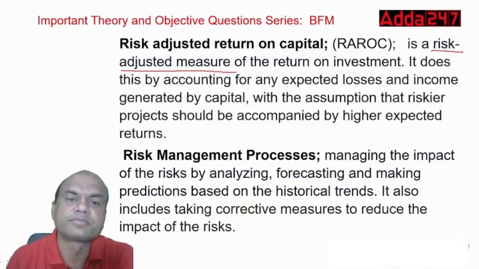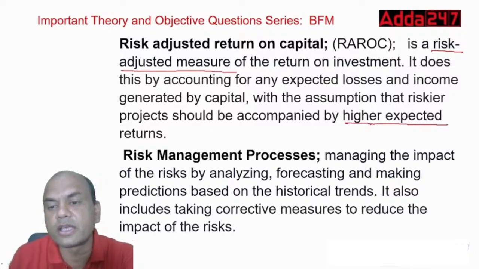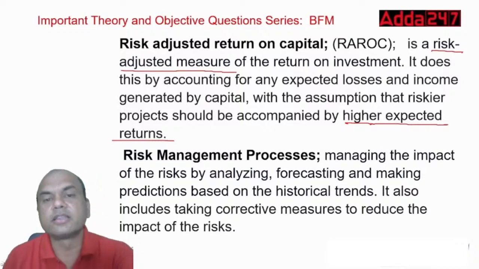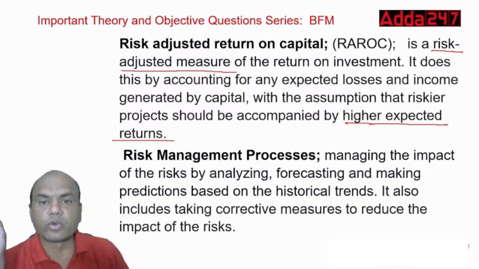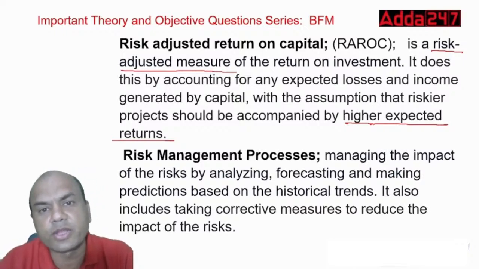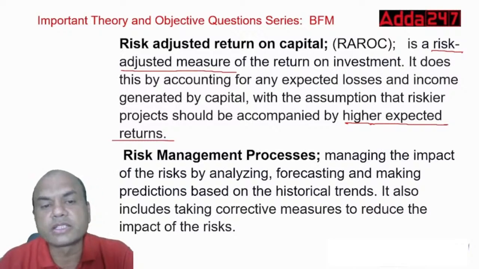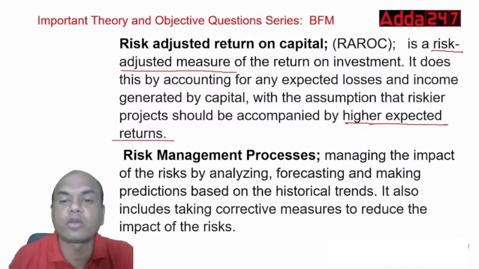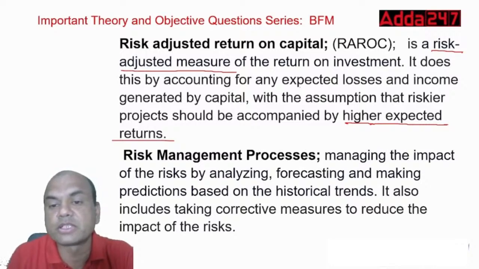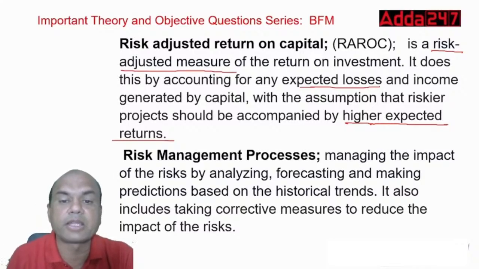higher the risk, I'll be expecting higher returns. So if I'm investing in riskier projects, then I should get a higher return. Only then will I invest in the riskier projects. Otherwise, won't I invest in the bank FD, isn't it? So it does this by accounting for any expected losses. What all losses can occur whenever I invest in some riskier project, and income generated by that capital.